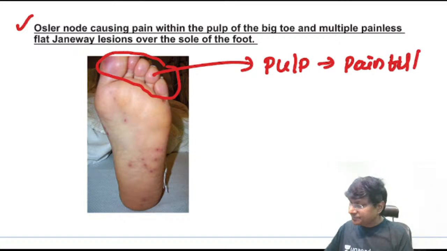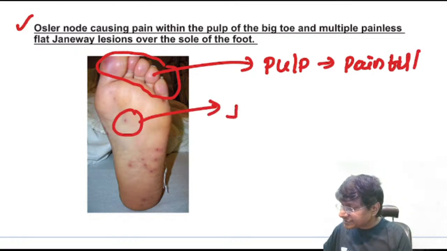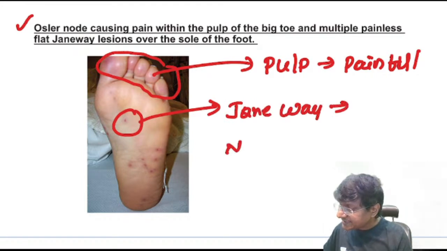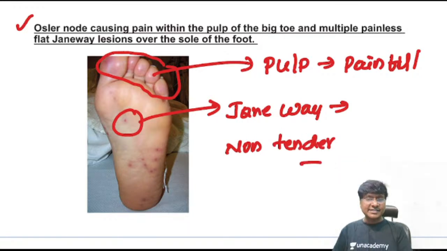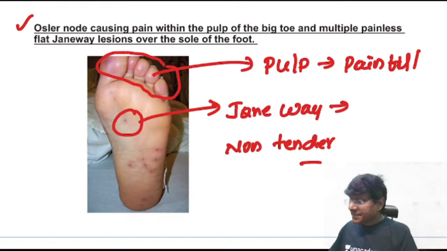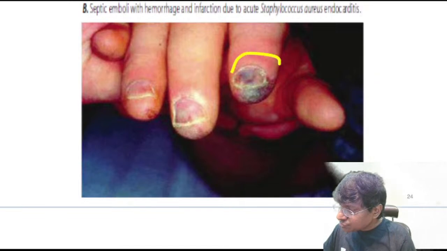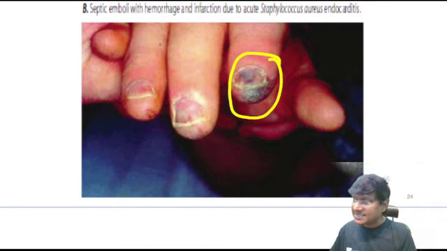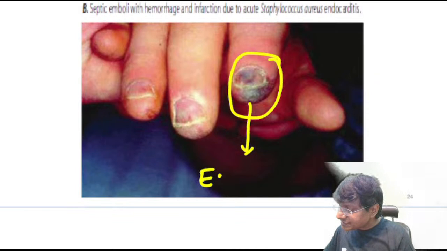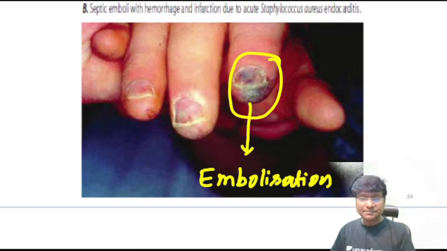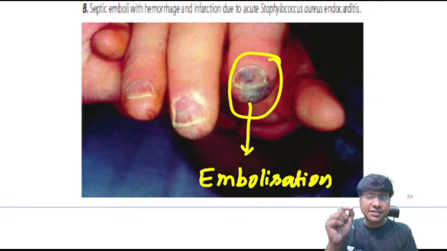Next are the Janeway lesions. How will these Janeway lesions be? These Janeway lesions are non-tender. Now, infective endocarditis can also have digital infarcts. Why will they have these digital infarcts? That is because of embolization of the vegetations to the digital vessels.